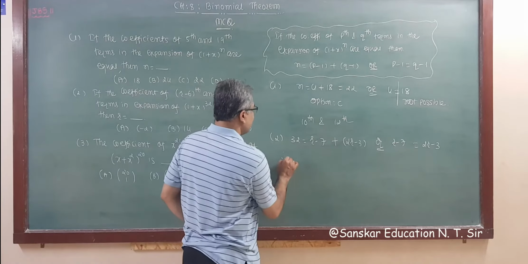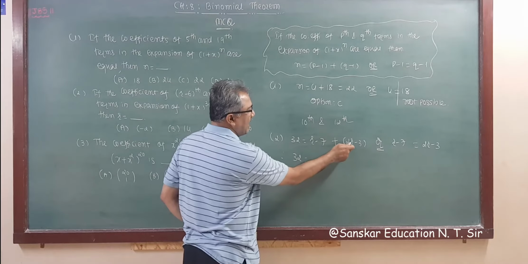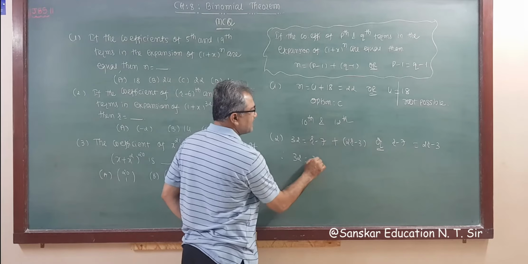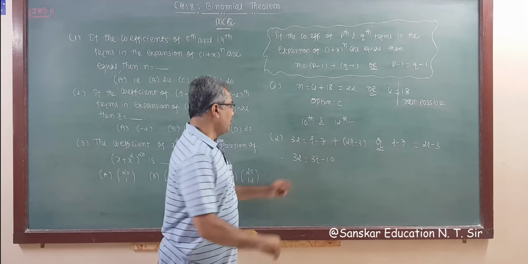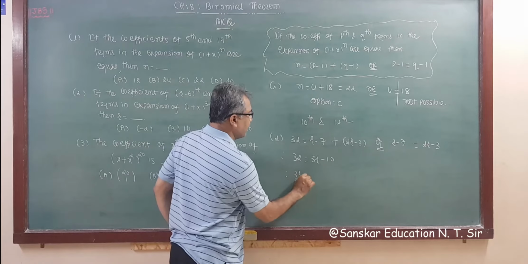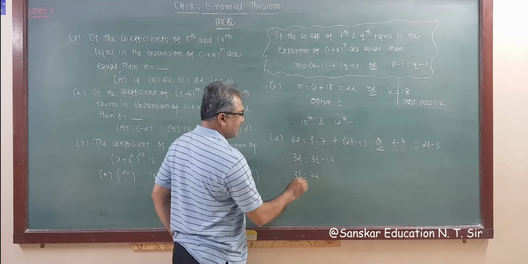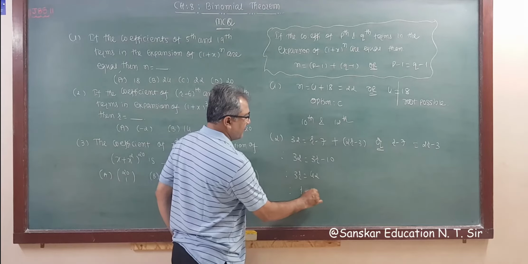Now solving this, what do we get? 32 is equal to r plus 2r, which is 3r minus 10, right? So 3r is equal to 42, taking this to the left hand side, so r is equal to 14.